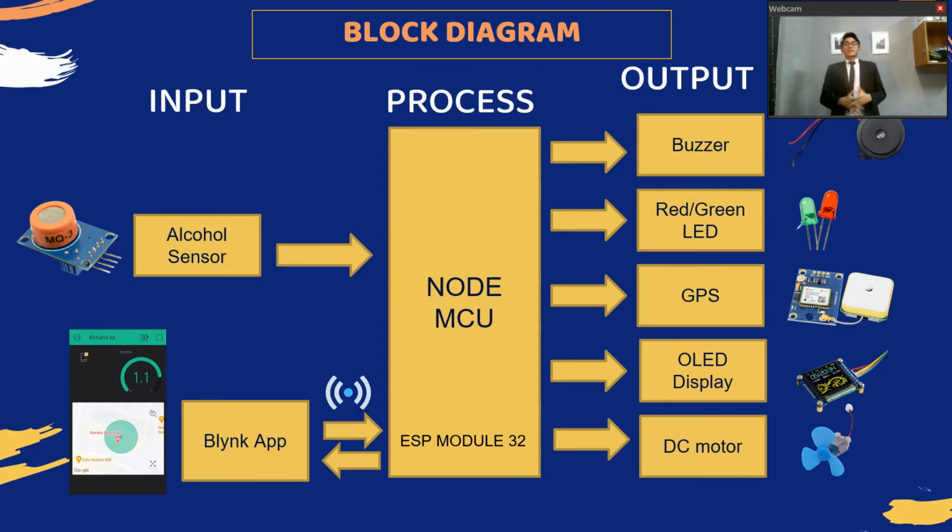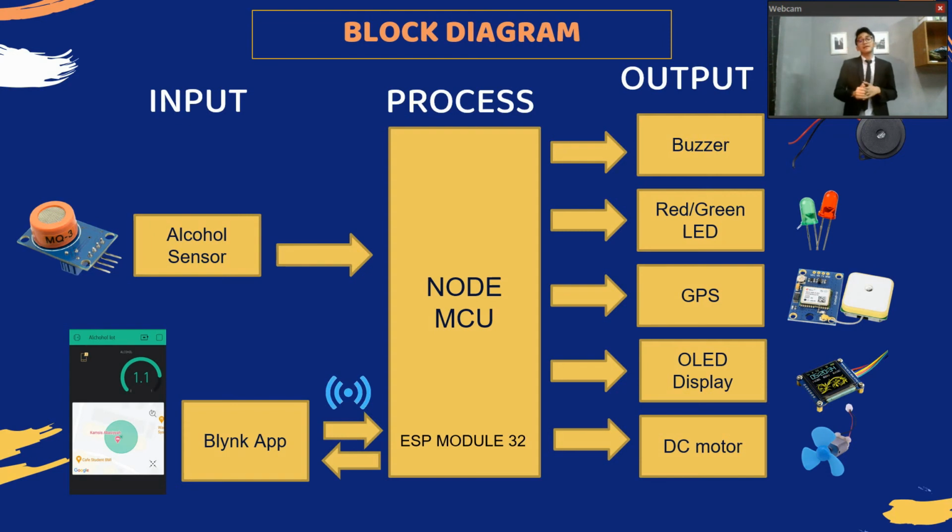Next, I will explain the block diagram. I separate it into three parts: input, process, and output. For the input, I have the alcohol sensor. For the process, I have the NodeMCU ESP32 module. For the output, I have five outputs: buzzer, LED, GPS, OLED display, and DC motor. The DC motor is connected with a fan, so it represents the engine.